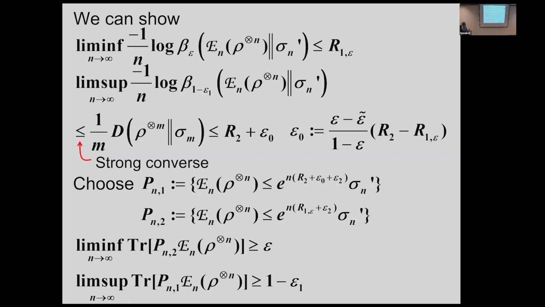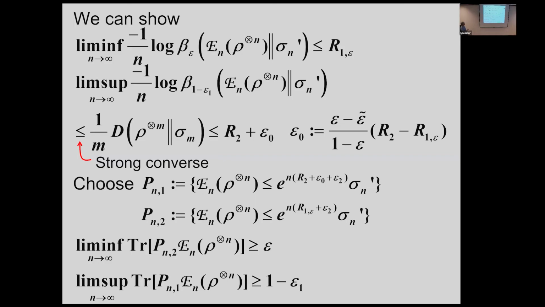So still we have this inequality. And the second one is we choose arbitrary epsilon 1. This is very small, almost close to 0. Later we take it to go to 0. But in order to apply the strong converse statement, we need some arbitrarily small epsilon 1. So using the arbitrarily small epsilon 1, we have this inequality. And this is the strong converse for the Stein lemma. So this one is somehow smaller than epsilon 0. Epsilon 0 we choose in this way.